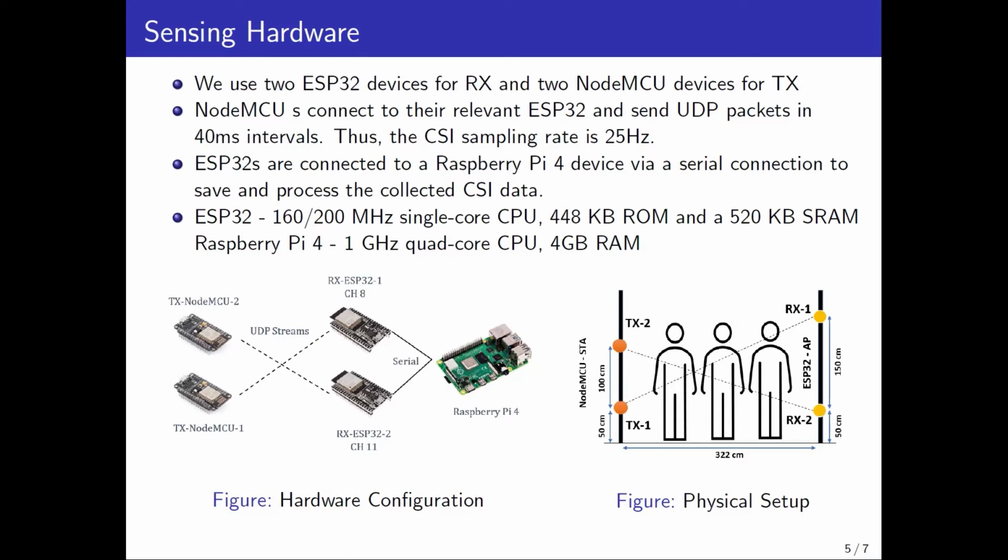We have used ESP32 devices as receivers for extracting CSI and NodeMCU devices as transmitters. The reason for using ESP32 is because it is very cheap, readily available, easy to handle due to its small size, and most importantly, it can output CSI to the user. The two ESP32 devices are connected to a Raspberry Pi 4 Edge via a serial connection to transfer the captured raw CSI data.